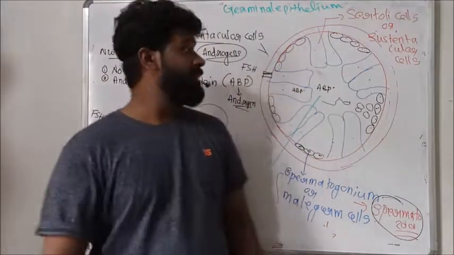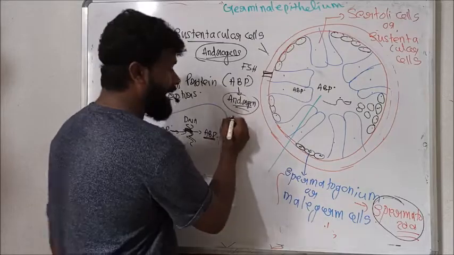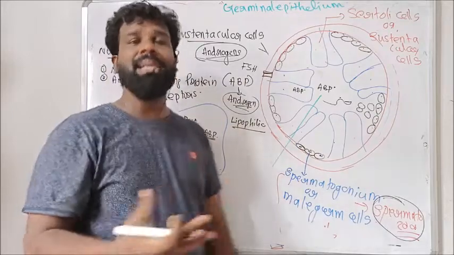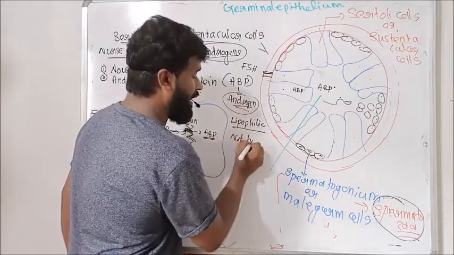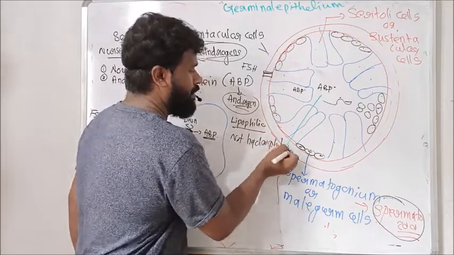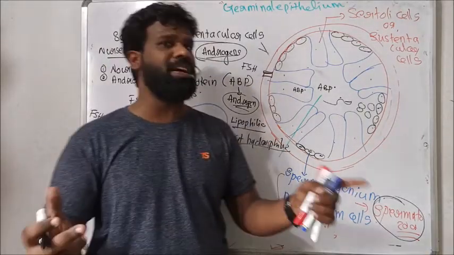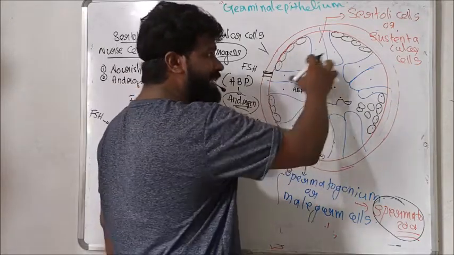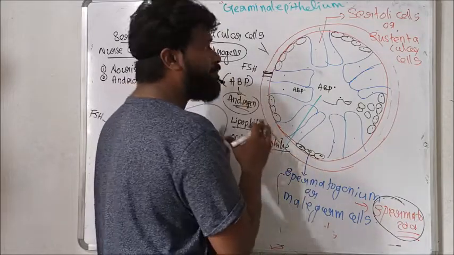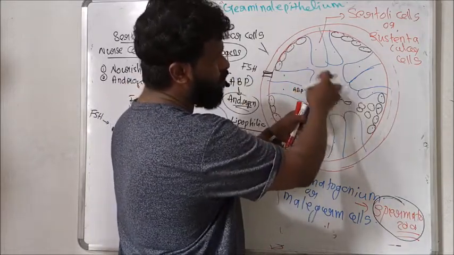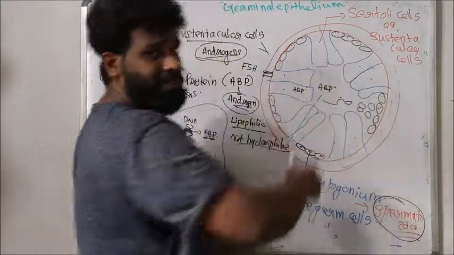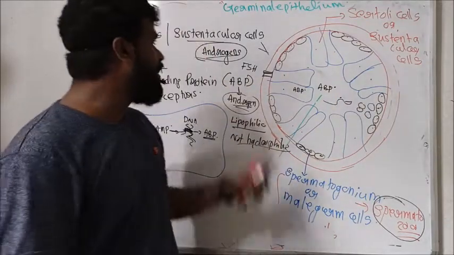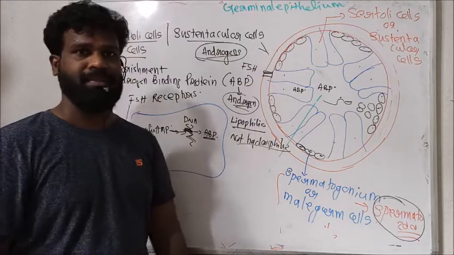But the hormone androgen is highly lipophilic, not hydrophilic. So this highly lipophilic nature is not good in this medium, because this highly lipophilic hormone can't concentrate in the water-rich medium of the lumen of the seminiferous tubule. So this water-rich medium of the seminiferous tubules is not suitable for lipophilic hormones like androgen.